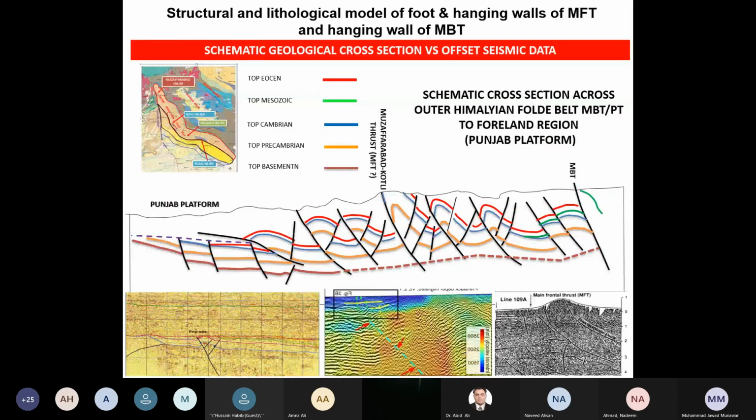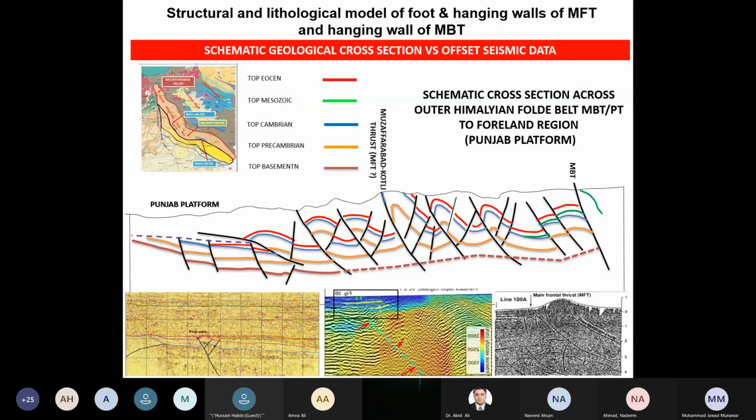That means how we come to this model: if these things are present in the offshore, and if we continue that trend into this Himalayan part of Kashmir, then we do expect this kind of cross section, supported by the surface geology and by the offshore seismic data. We can model the possibility of this kind of folding, which is valuable. It sets a trap in it.